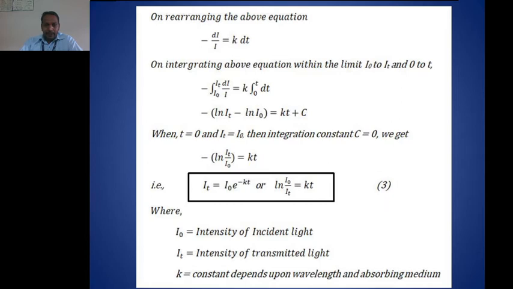Now here, ln of I_t upon I0, if we change this to ln of I0 upon I_t, then the minus sign becomes plus, so it becomes ln of I0 upon I_t equals kt.